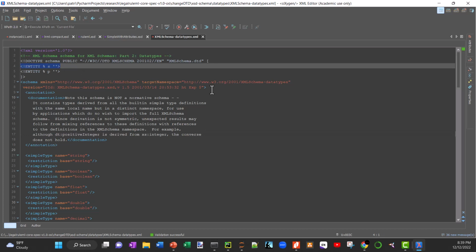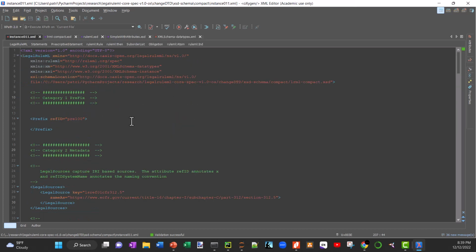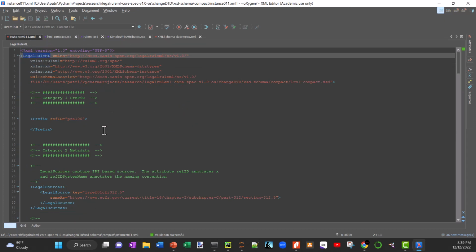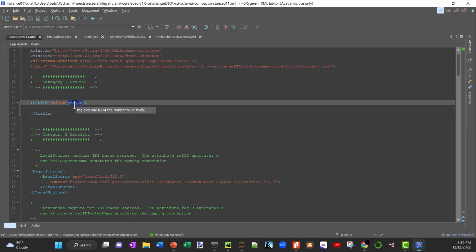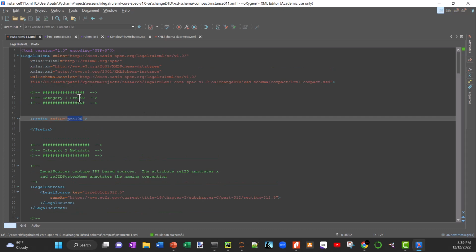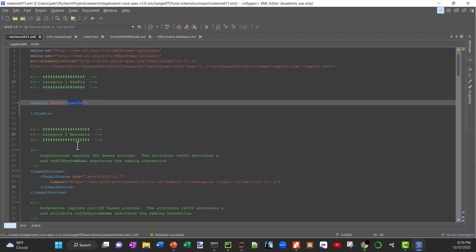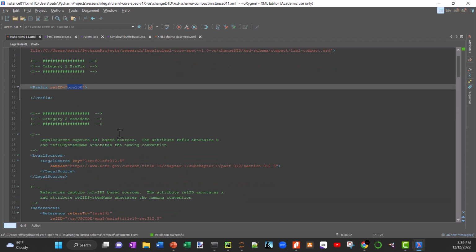So once I was able to do that, which took some time to figure out, I actually created this instance of this schema. And so here's legal rule XML. You see that it has these components in here that are part of the specification. I documented it in such a way that I could replicate this multiple times and have a full appreciation for what these pieces mean.